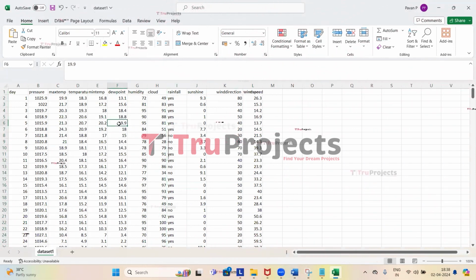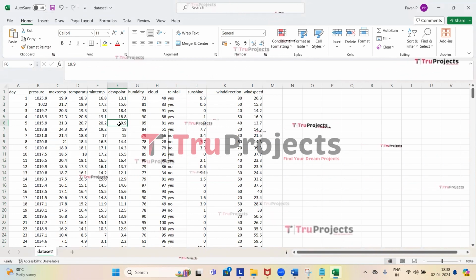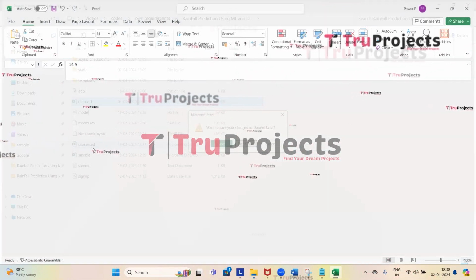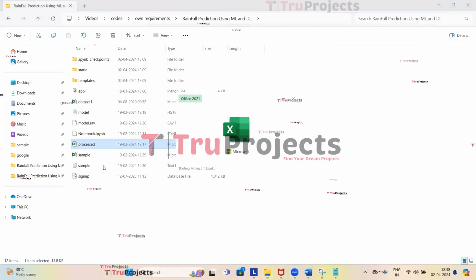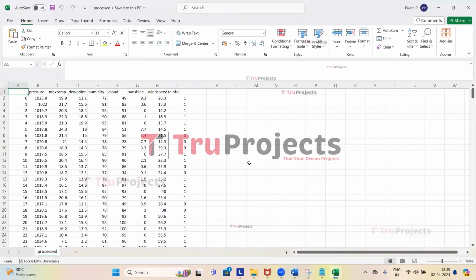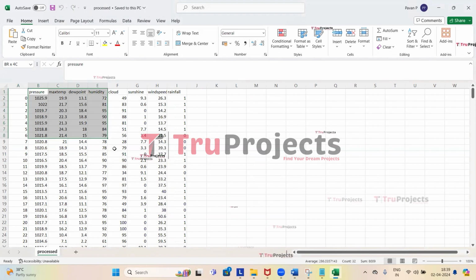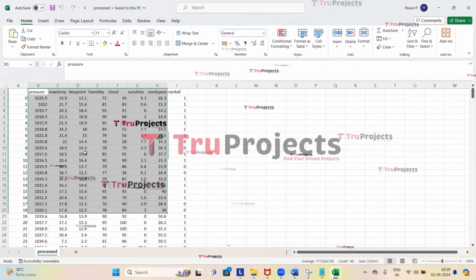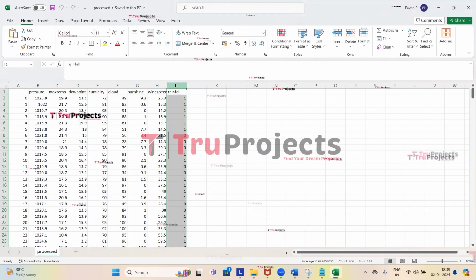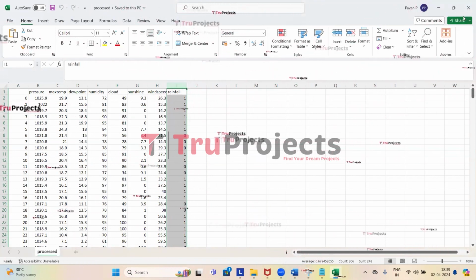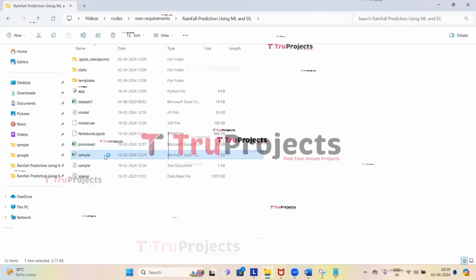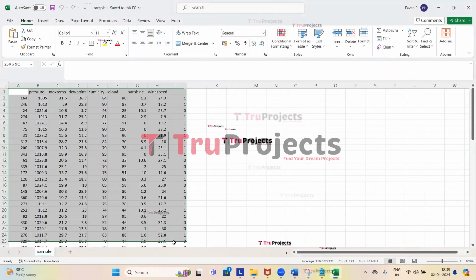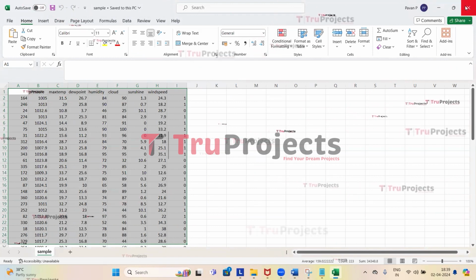First, in the code, we load this data set and then we pre-process it. After pre-processing, here is the data set that is used for training the models. And here are the important features extracted from all the features. These features impact the rainfall, whether it will rain or not rain. So close this. In the sample folder, we have test cases that will be used for predicting the rainfall in the front end. So close this.